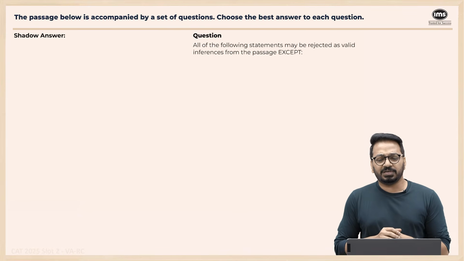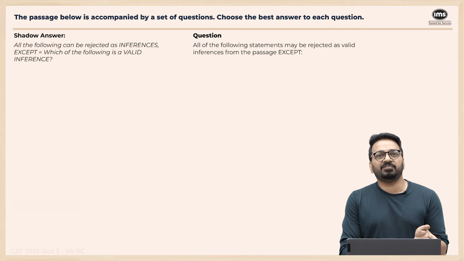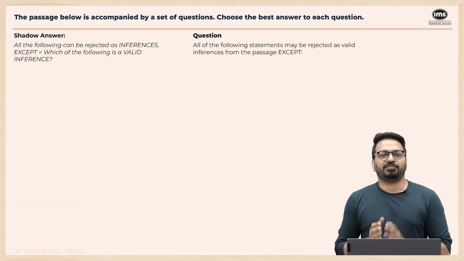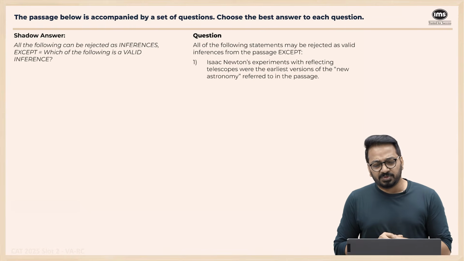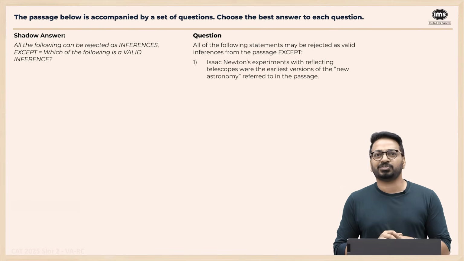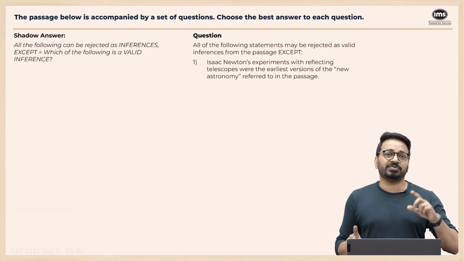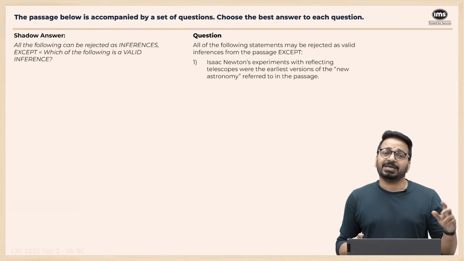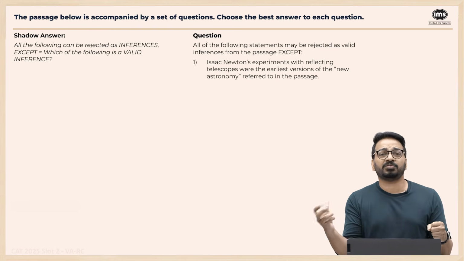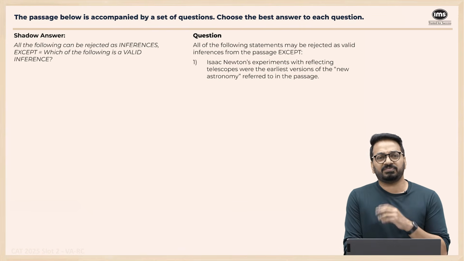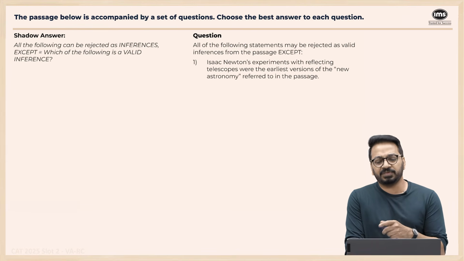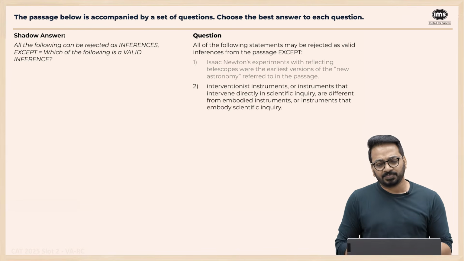All the following statements may be rejected as valid inferences except, right? So rejected as valid inferences except, meaning which of the following is a valid inference? First one, Isaac Newton's experiments with reflecting telescope were the earliest version of new astronomy. No, earliest version of new astronomy before Newton, Galileo and somebody else also at the earliest example were optical lenses, and Galileo was the one who made a lot. So Isaac Newton's experiments, is that the valid inference? Definitely not valid. This goes.